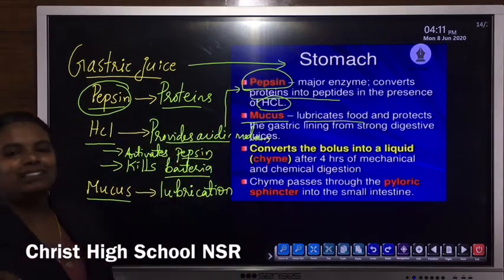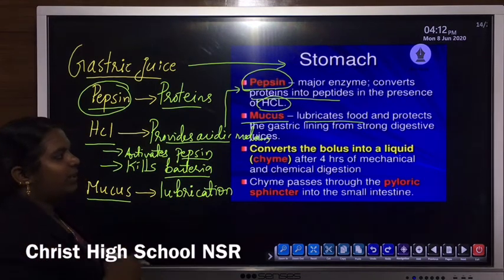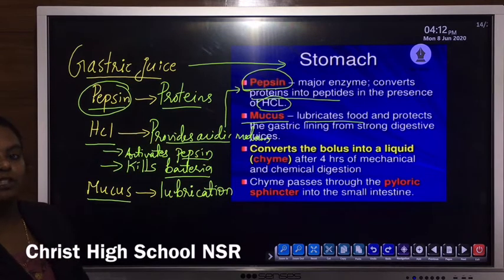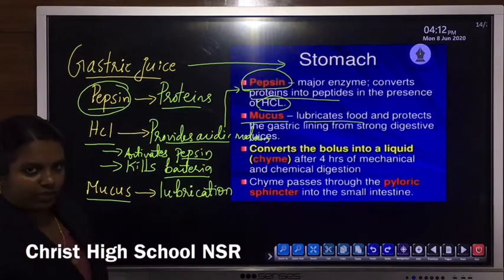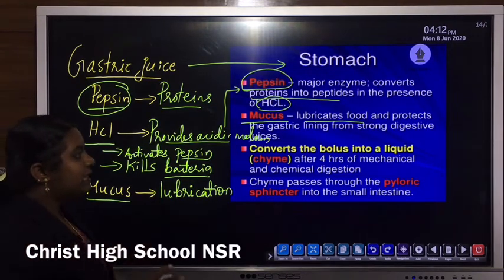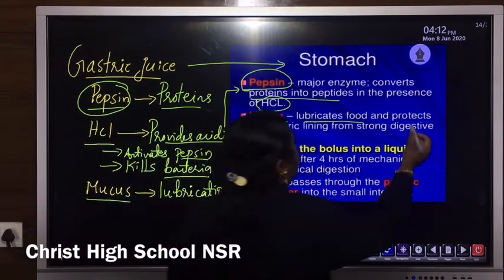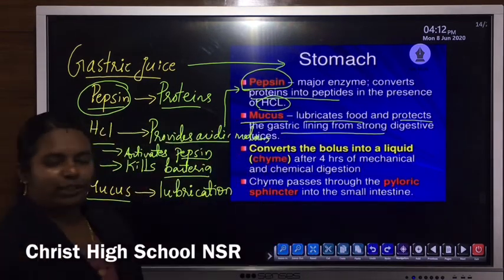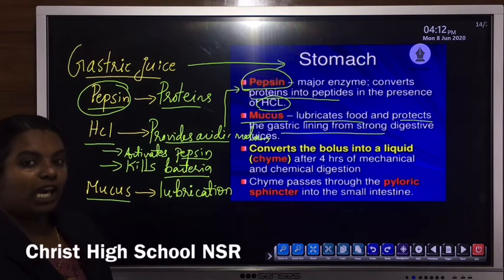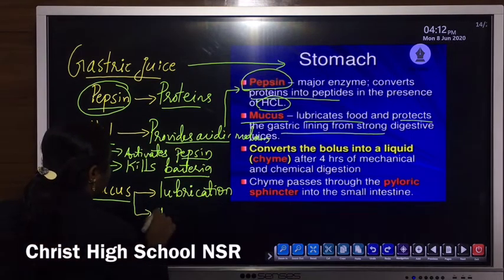When food passes through the stomach, it lubricates the food, or it lubricates the walls of the stomach, for the proper movement and proper mixing of the food. So, one important function of this mucus is lubrication. Then the second function, protection. It protects the inner lining of the stomach from the action of HCl.